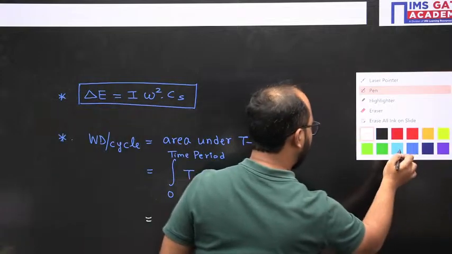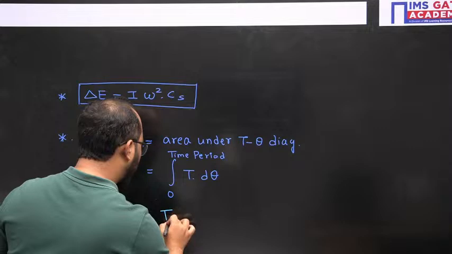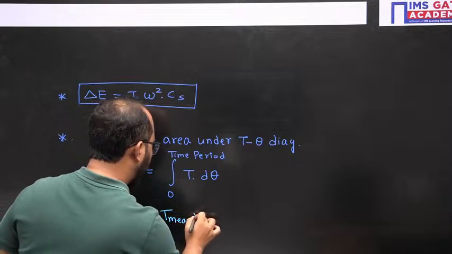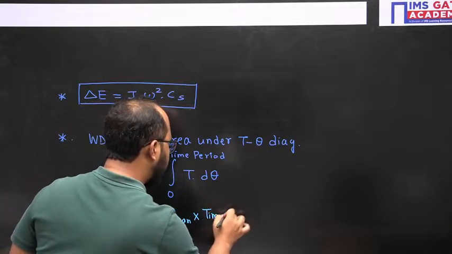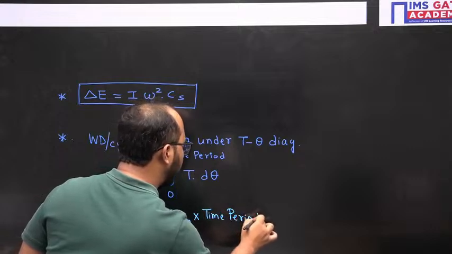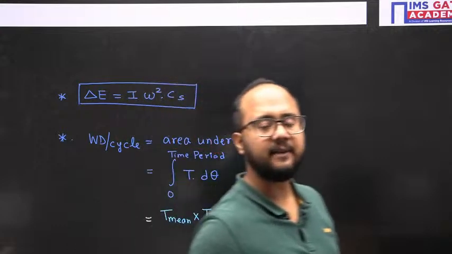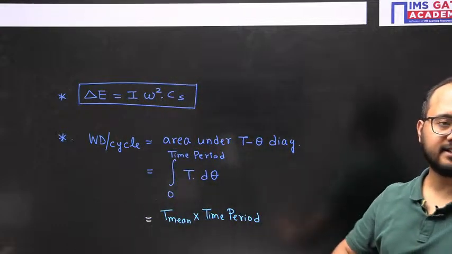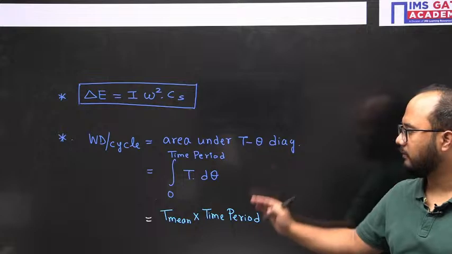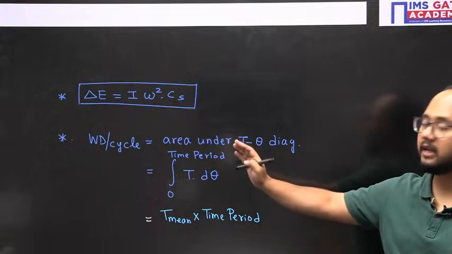Let me write it here itself for you: mean torque multiplied by the time period. These are the three basic formulas that you need to know to calculate work done per cycle. Is it clear?